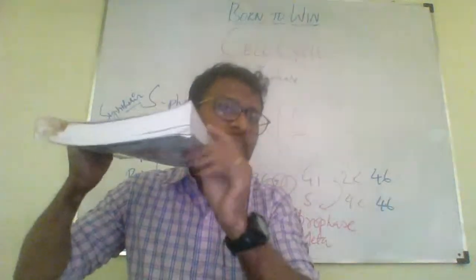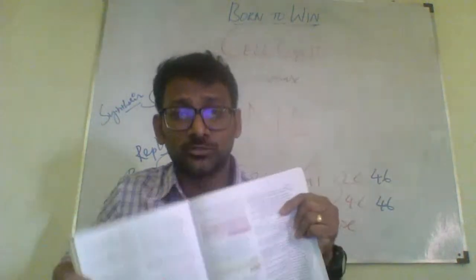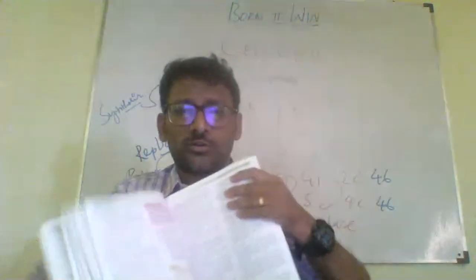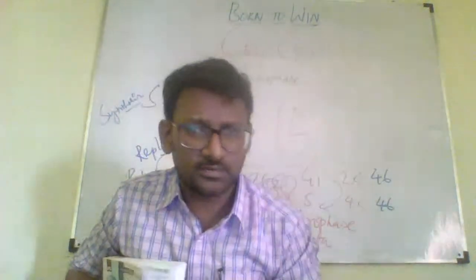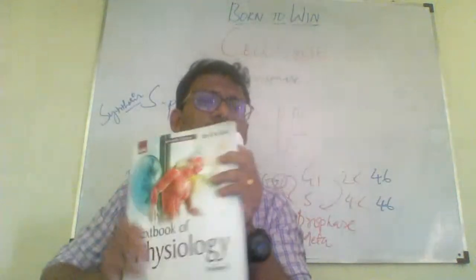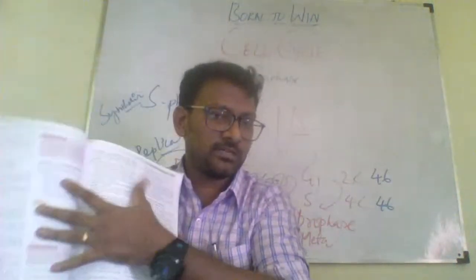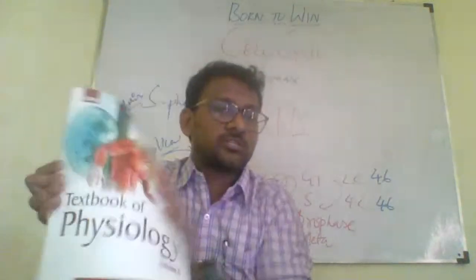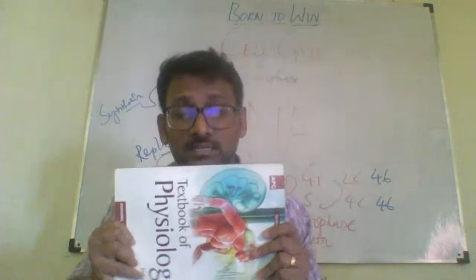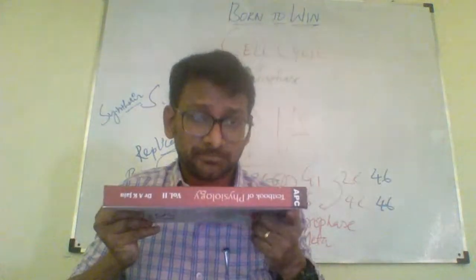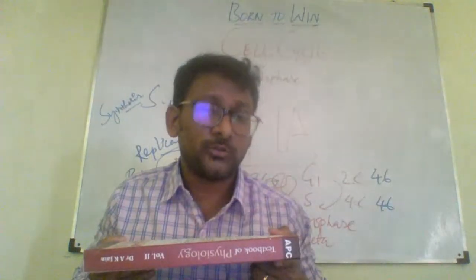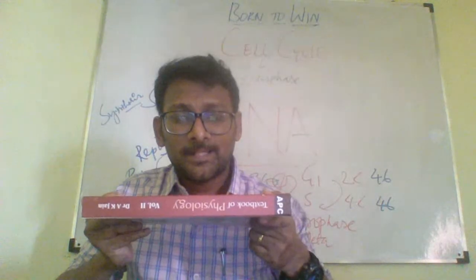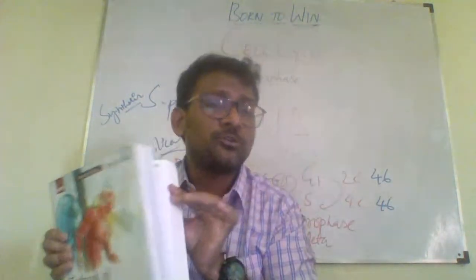The analogy here is we need to open this book, isn't it? If you open this, the surface area increases, and we are able to see exactly which page we want to take the Xerox of, right? So can we take it or not? No, right? So how can we proceed? What we have to do is open the page and then we can take a copy of it. Like that, this closed book, we can call it a chromosome during metaphase.